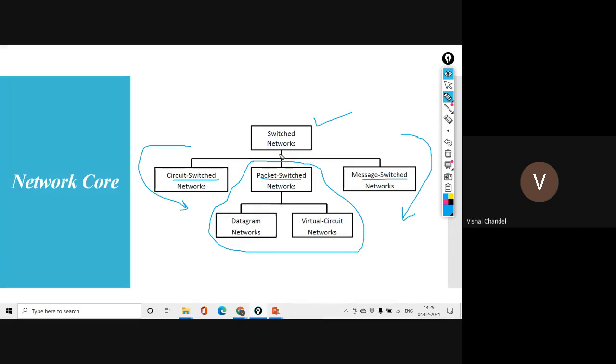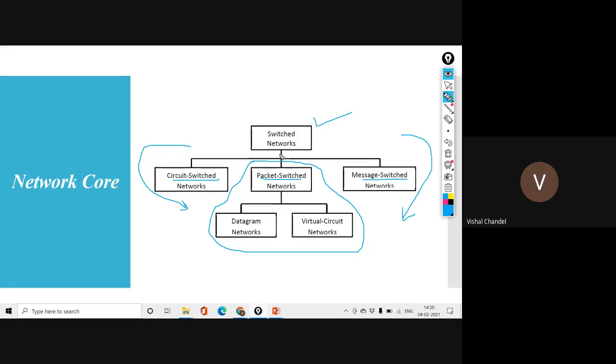If you want to transfer a message from one sender to another, and that receiver may be at a remote location, a long distance away, the message will be transmitted by switching from one node to another node.